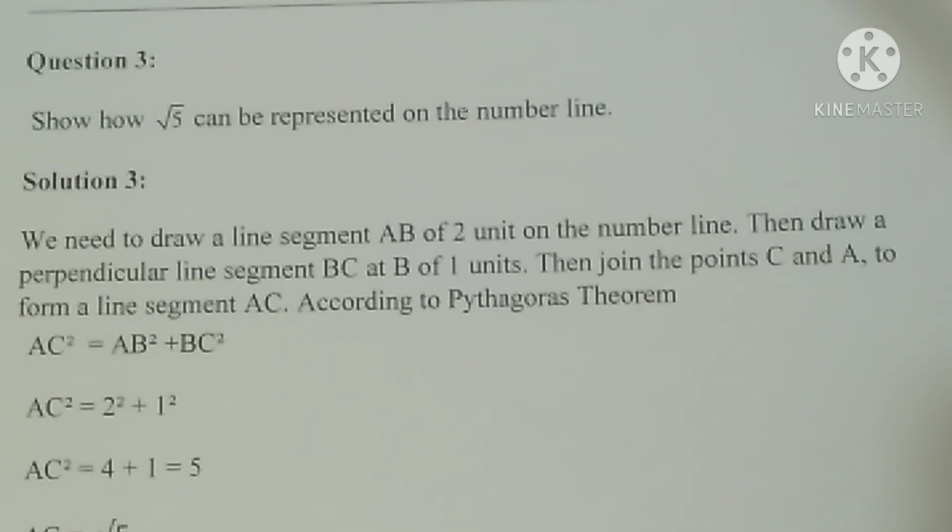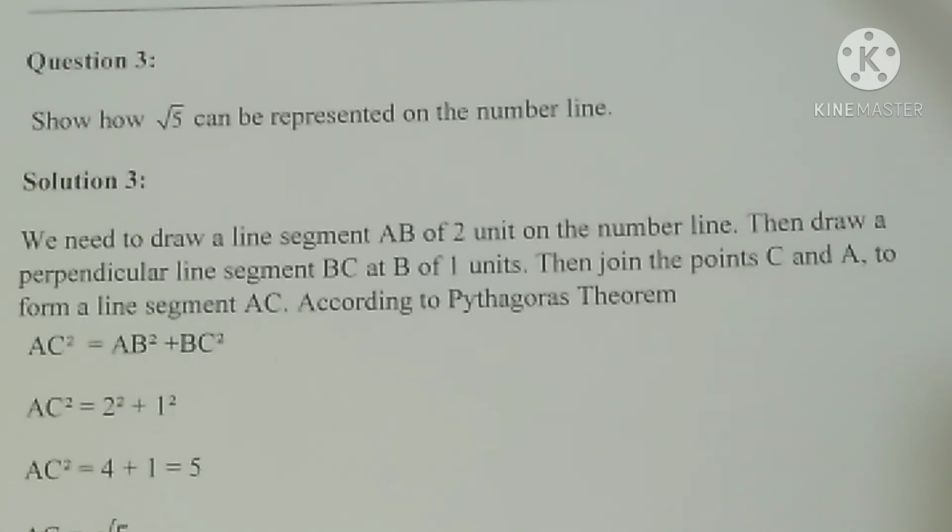Then we have to draw the arc, with A as the center and AC as the radius. We should complete the arc only. That length should be taken, that is root 5. Now, taking B as a center, we should complete the arc. So draw the arc to get the root 5 on the number line. Now let us see the construction.